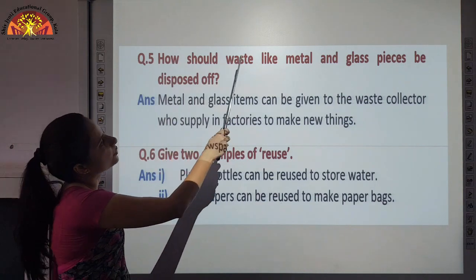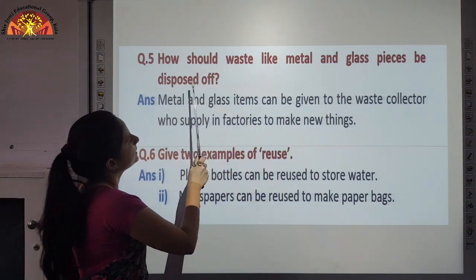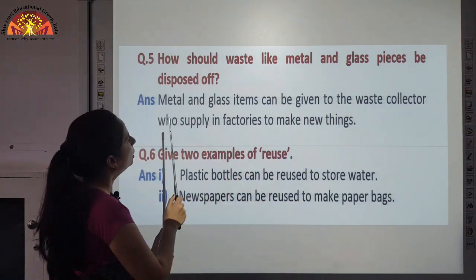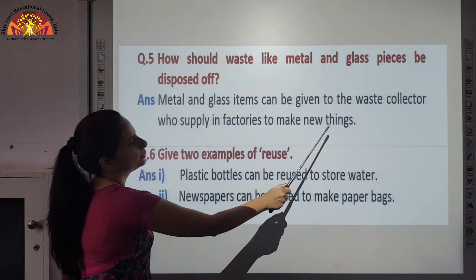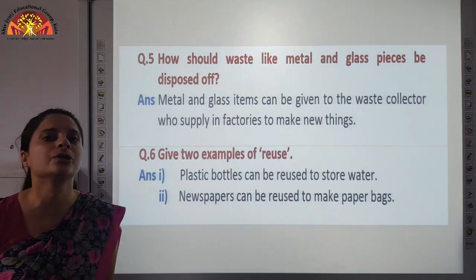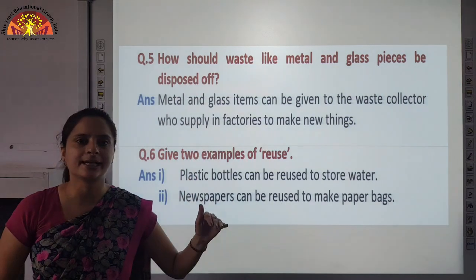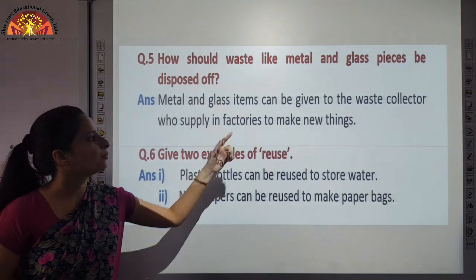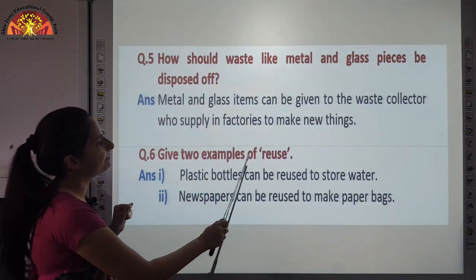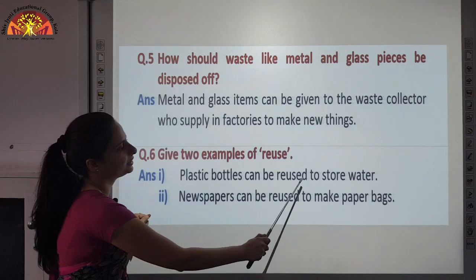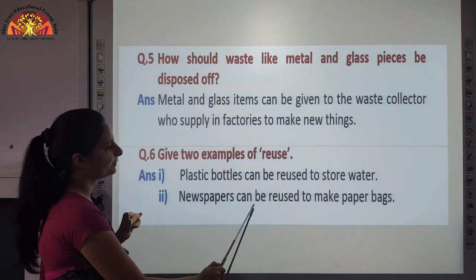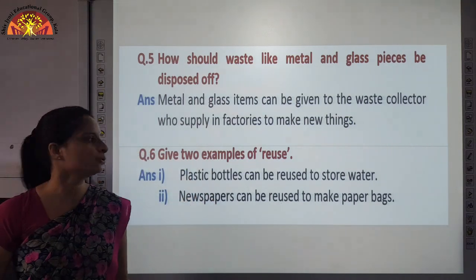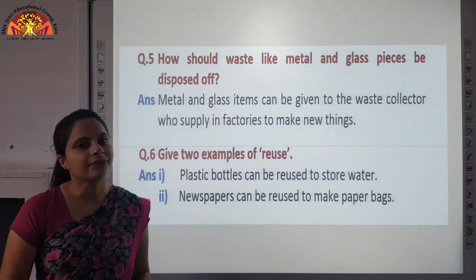Question 5. How should waste like metal and glass pieces be disposed of? Metal and glass items can be given to the waste collector who supplies them to factories to make new things. As I told you, waste which is no more useful to you, you can give to the waste collector who further supplies it to factories where it is recycled to make new things. Give 2 examples of reuse. Plastic bottles can be reused to store water. Newspapers can be reused to make paper bags. If we reuse plastic bottles and newspapers, these are examples of reusing.